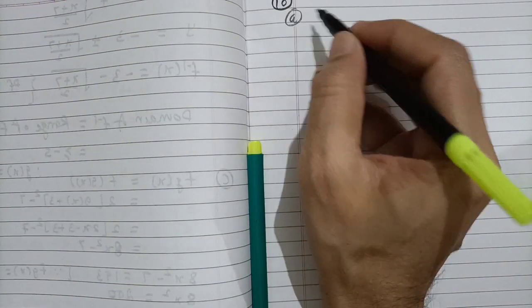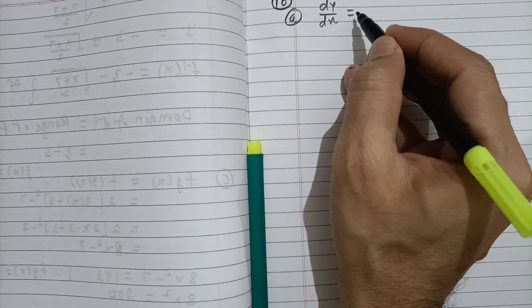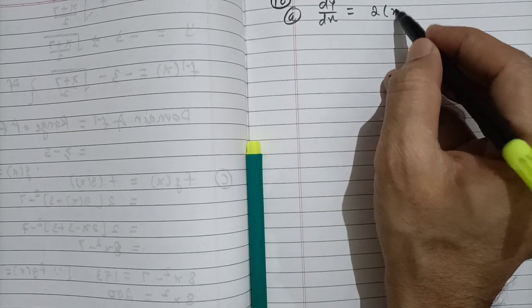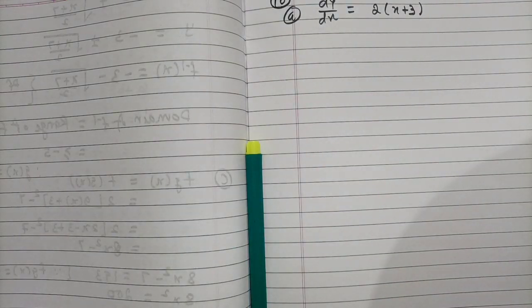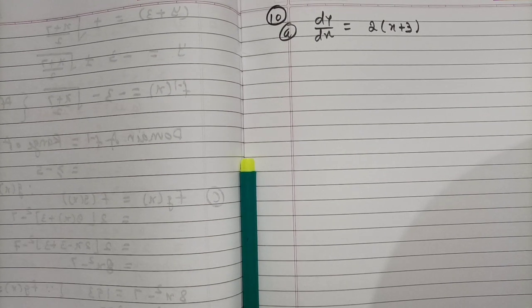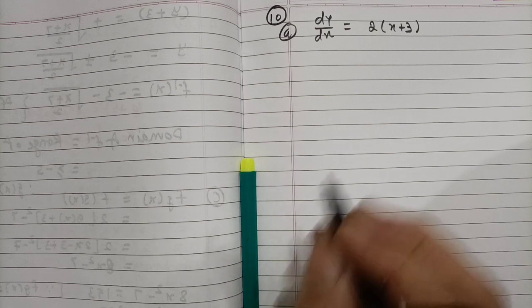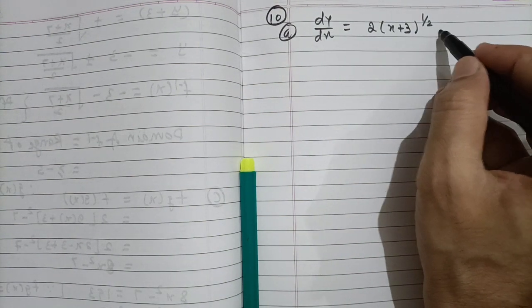A part, dy by dx is given to us as 2 times (x plus 3) to the power half minus x.